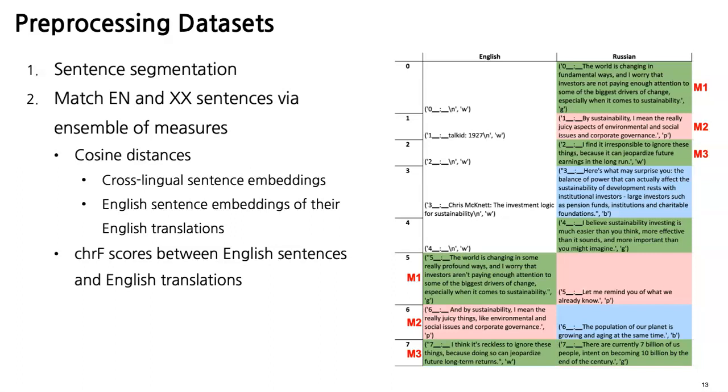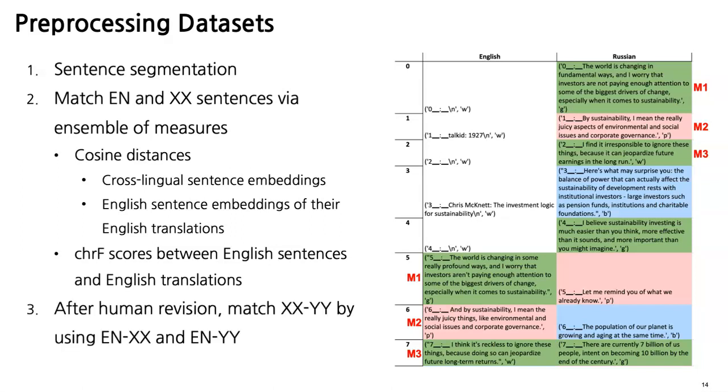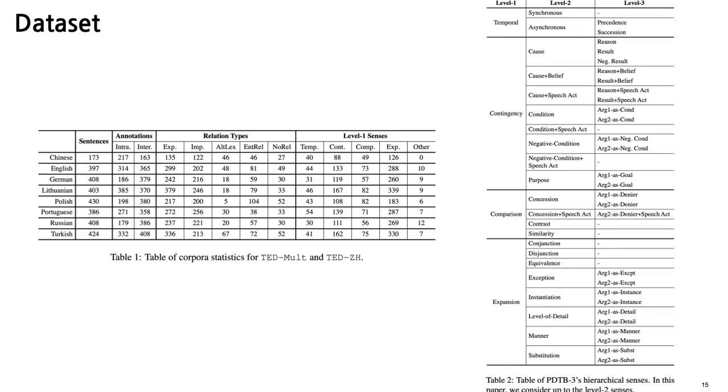The table on the right shows an example of pairwise sentence matching for a TED Talk. Then we manually went through the matched results and revised them if needed, and these English-based alignments were used as a pivot to compute the alignments between non-English languages. So in the end, our combined dataset has the following statistics shown by the table on the left.